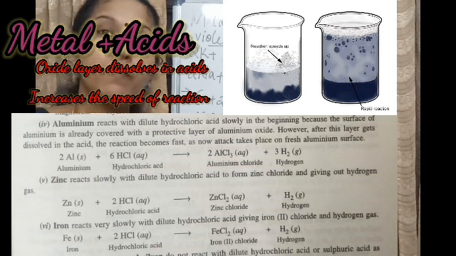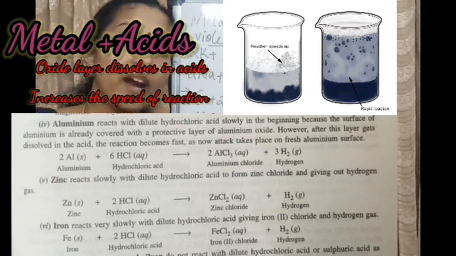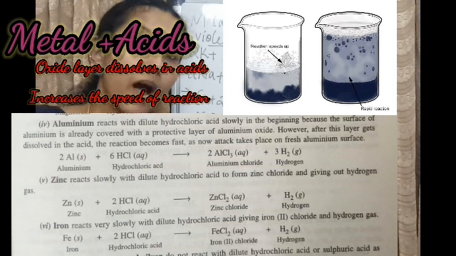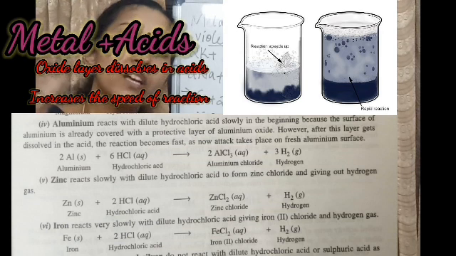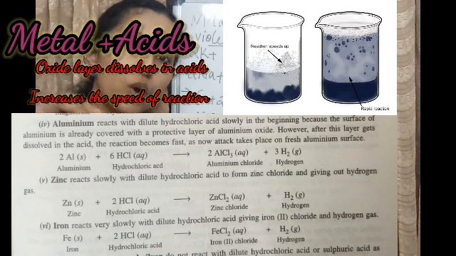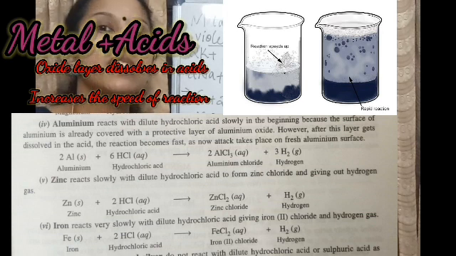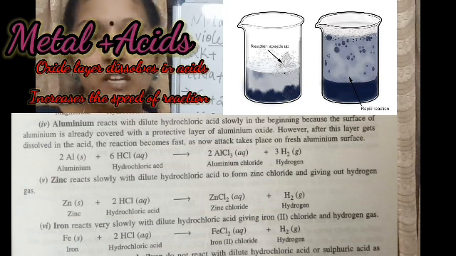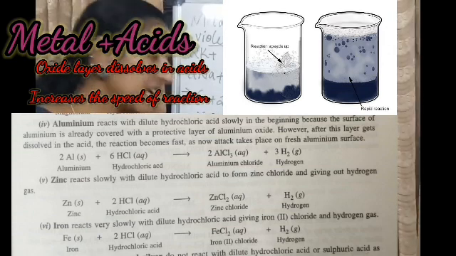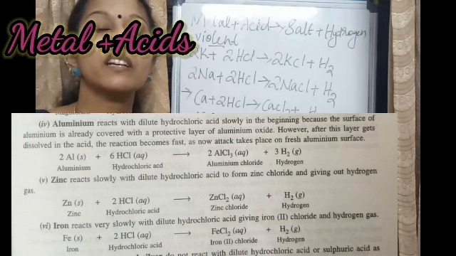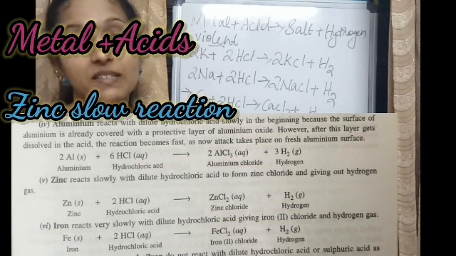So aluminium-acid reactions are slow at the beginning, because at the beginning the protective aluminium oxide is reacting with the acid. Once this oxide dissolves in the acid, there is a sudden increase in the speed of the reaction.